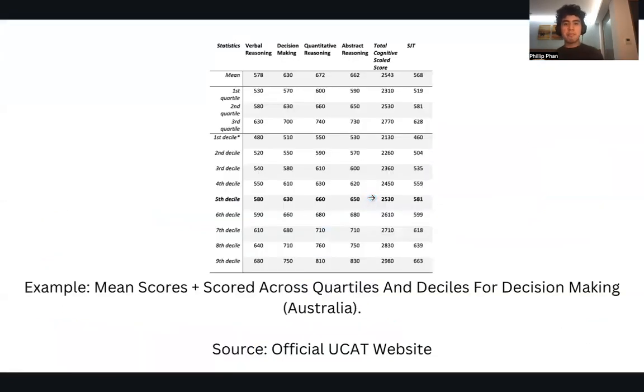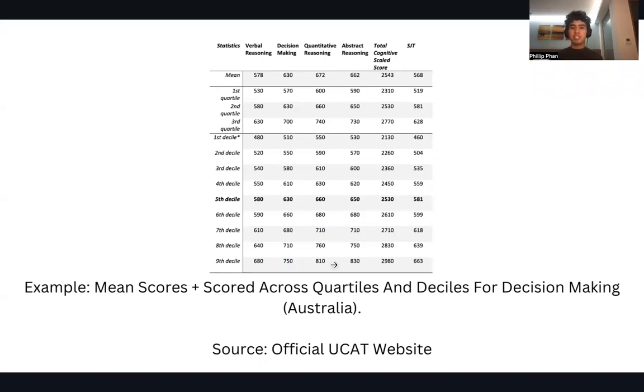So here are the mean scores. Now we're just looking down at decision making, and you can see that the overall average for Australia was 630. But again, that's about getting the average. You need the 90th percentile to simply get a chance. And you can see right here, 750. That's the 9th decile, the 90th percentile. So that's the mark that I want you all to get.